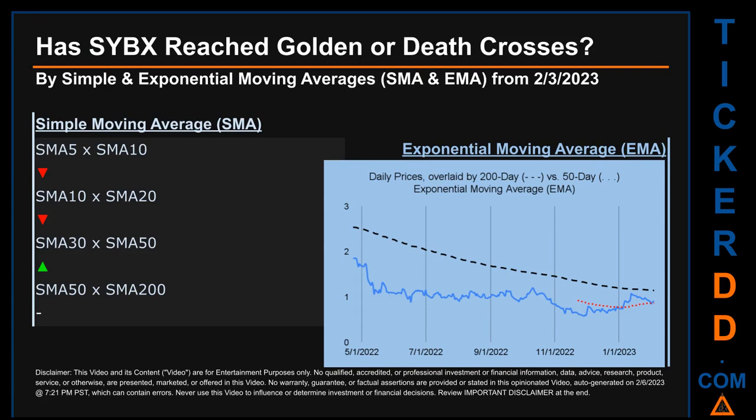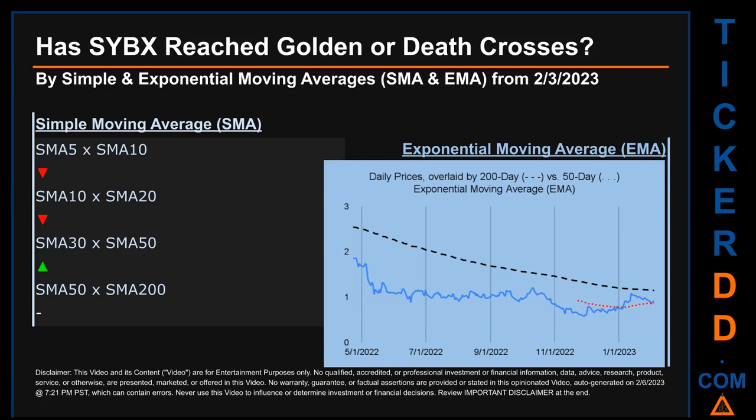Has SYBX price reached golden or death crosses? Golden cross and death cross are basic signals that compare average prices across two specified trade day ranges, a short-term versus a long-term range. For example, 5-day versus 10 trade days. Essentially, a golden cross is a bullish signal. It appears when a ticker's short-term moving average crosses above its long-term average. Vice versa, a death cross is a bearish signal when the short-term crosses below its long-term moving average.